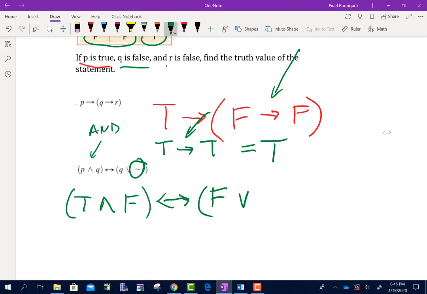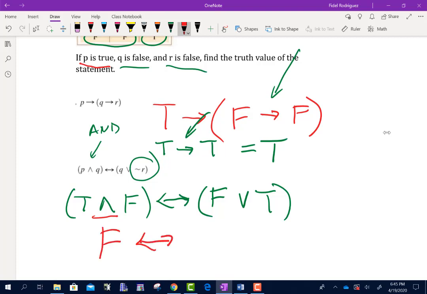There we go, not R. Guys, if R is false, that means that not R would have to be true. So, first thing I want to mention, the only time that the AND is true is if they're both true. Well, they're not both true, so I know this is going to be false.